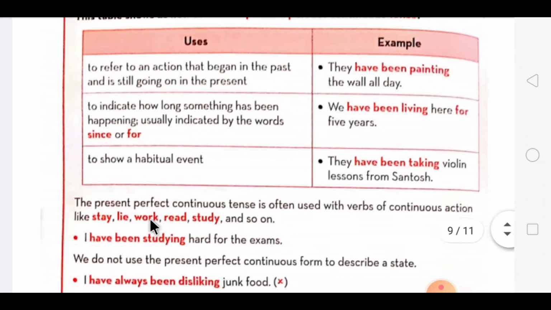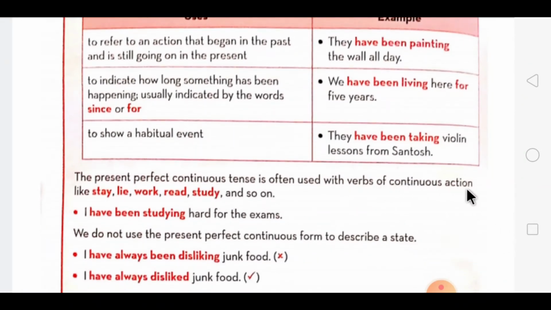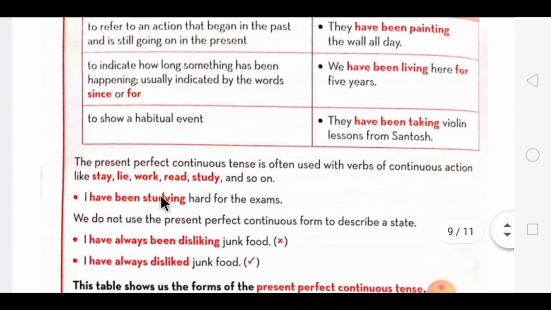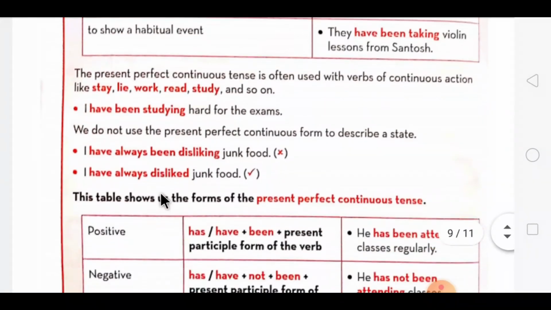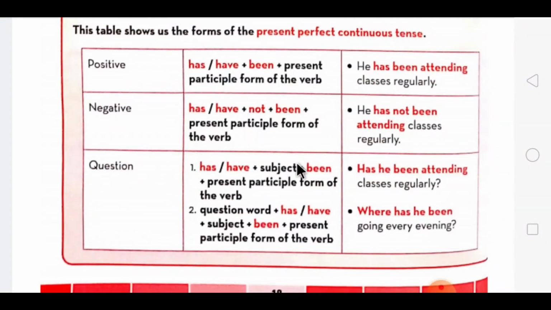Now dear students, the present perfect tense is often used with verbs of continuous action, like the highlighted words are given over here and with the example over here. Then dear student, the next table is about the formation and the rules which have to be used for making positive, negative and a question. For making positive, you have to use this formation.